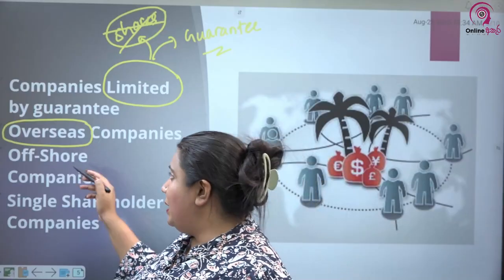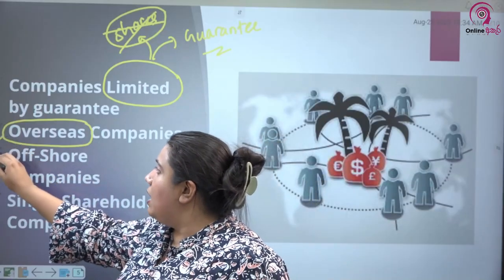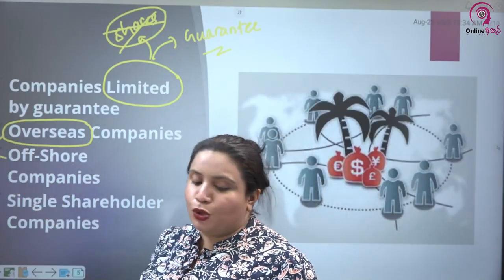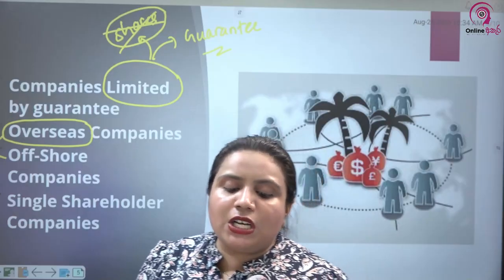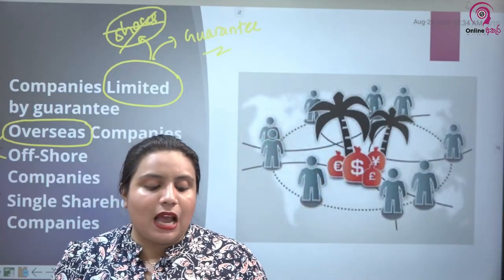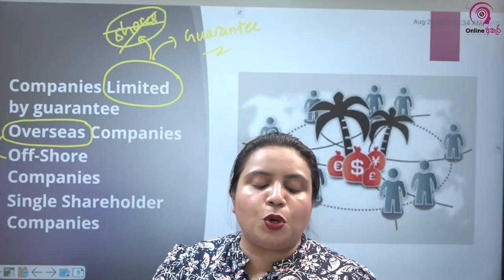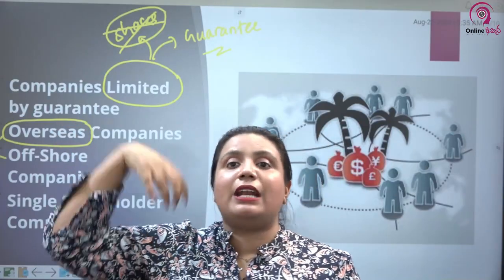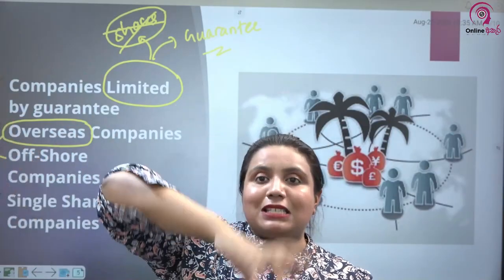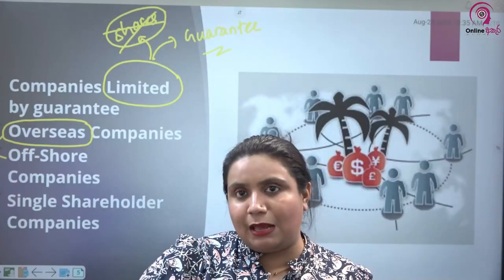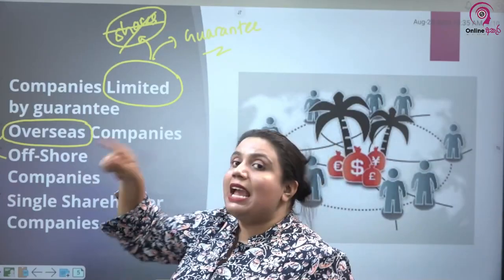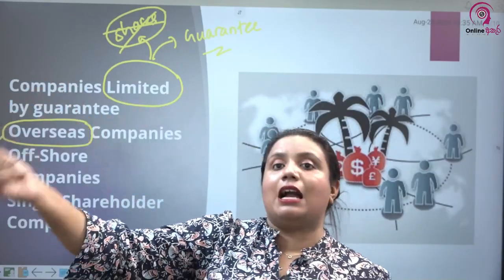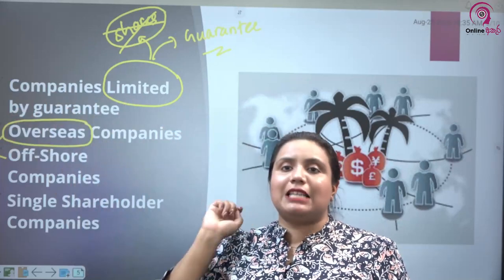Then offshore companies. Now let's see what is the difference between an overseas company and an offshore company. A company who wishes to carry on business outside Sri Lanka can be registered as an offshore company. Now, what we call an overseas company is incorporated outside Sri Lanka, but business is happening inside Sri Lanka. I repeat, in an overseas company, it is registered outside Sri Lanka, but business is happening inside Sri Lanka.